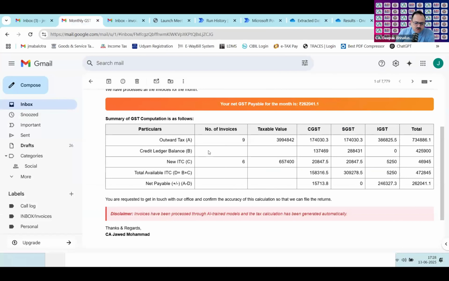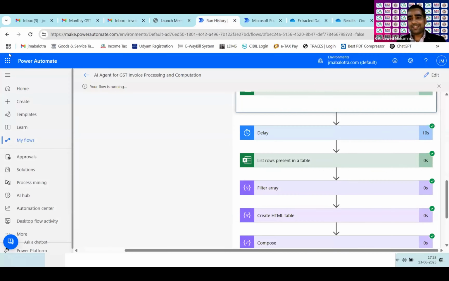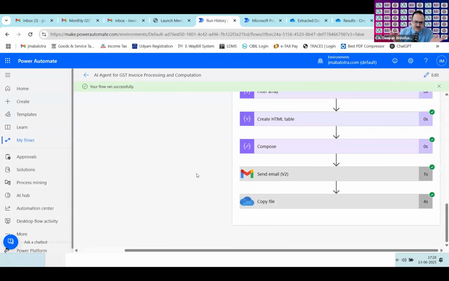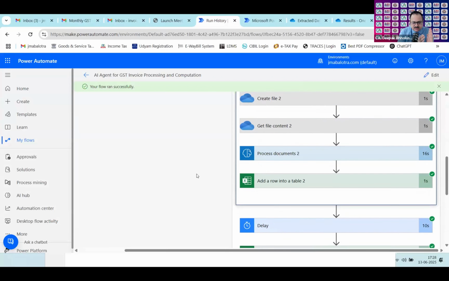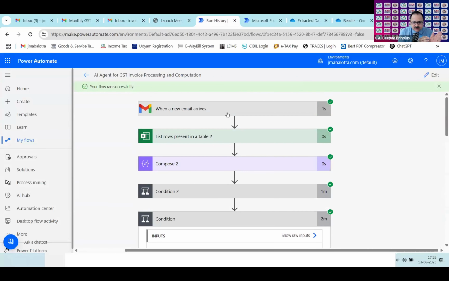Javed, can you go to your PSC flow? I would just like to see the entire flow. Yes, sir. Sure. So first, what I've understood is that your client will send a mail to you with the attachment of the purchase invoice or the sale invoice, as the case may be, right? Yes. Right. So again, what I've understood is there are two different flows you have created in the PSC, correct? One is for sale and one is for purchase. Am I right or am I wrong?